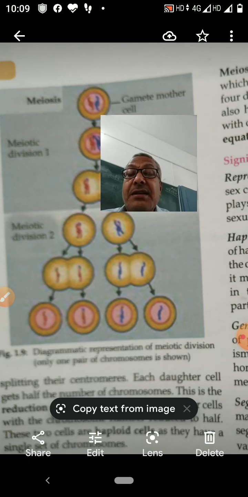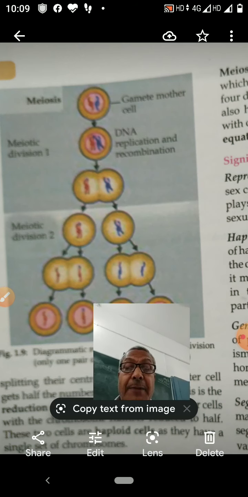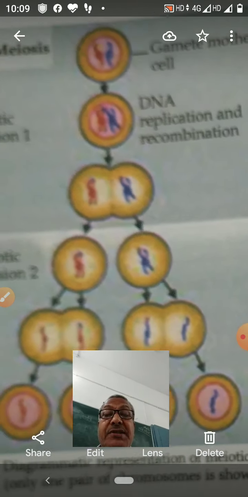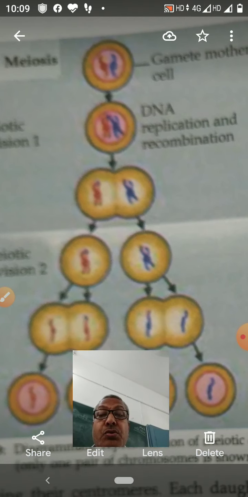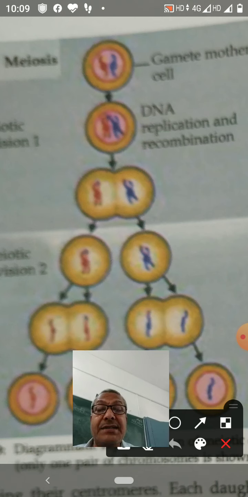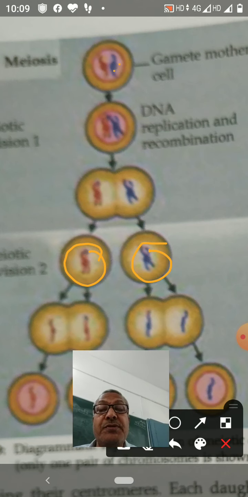Each daughter cell has half the number of chromosomes. So after meiosis 1, two daughter cells are produced, and both daughter cells have half the number of chromosomes of the parent cell. The chromosomes which are present in the parent cell, half of those chromosomes are in the daughter cells produced by meiosis 1.